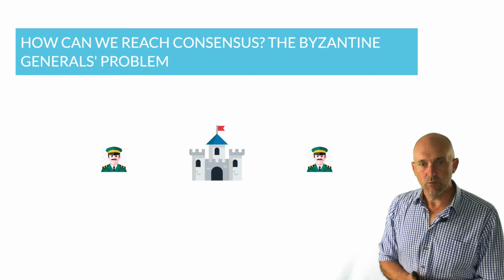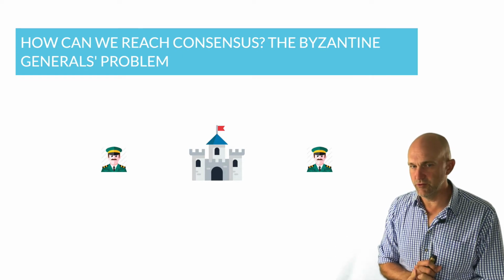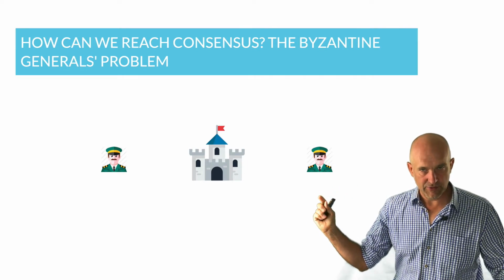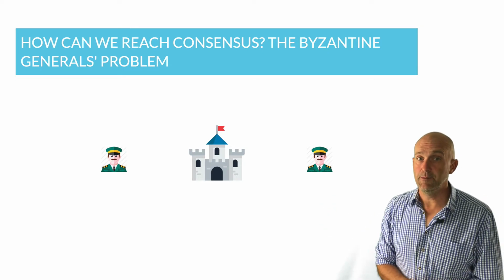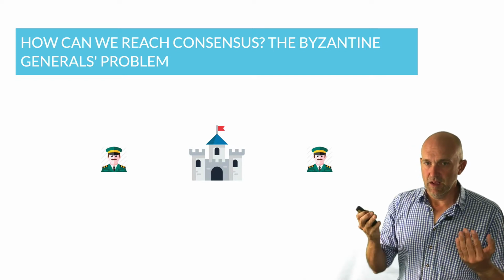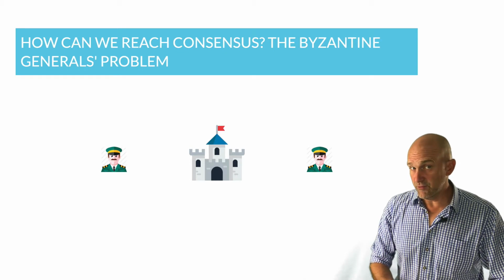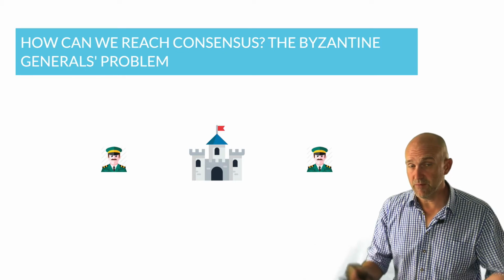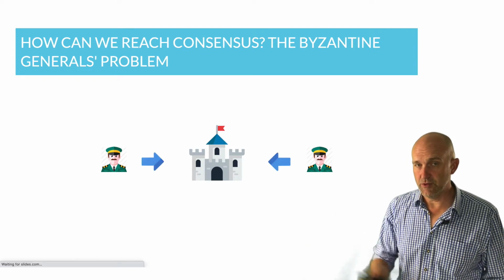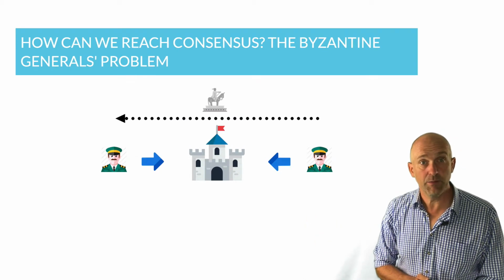So there's a city which the Byzantine generals want to attack. And we start with a simple version where you have two generals. These generals are located on opposite sides of the city, so they cannot directly communicate with one another, meaning that they can't communicate by waving at one another or talking to one another. And what they want to do is attack the city. Now, their attack can only be successful if both of them attack simultaneously. If only one of them were to attack, not only would the attack fail, but also likely the army would be beaten and the entire siege would be over.